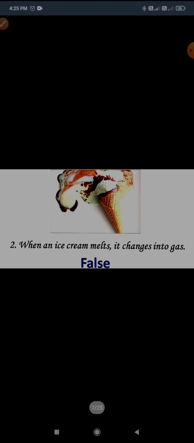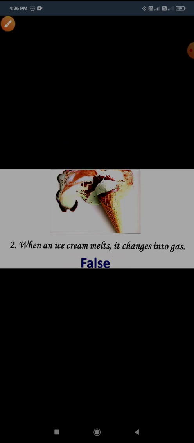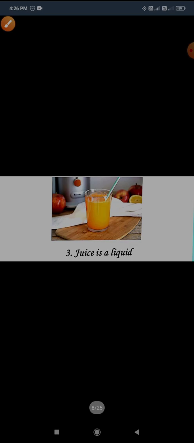Now the second statement is also here. When ice cream melts, it changes into gas. Is it gas? This melted ice cream, is it gas? No, false. It is liquid. The third, it is juice. Is it liquid? Yes, it is liquid. True.